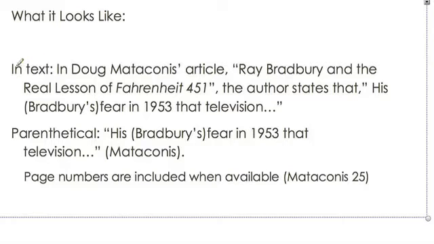Here are two examples. In our in-text citation, we see that within the text of the sentence, the author's name is used, as well as the article name. This tells us specifically where the information came from, and a reader can then look onto your works cited page, which we'll be dealing with in a moment, to see where that information came from. In our parenthetical citation, we see that the author of the article, Doug Matakanis, has his name listed at the end of a direct quote. Again, in this way, we can go back to the works cited page and see where the information came from.